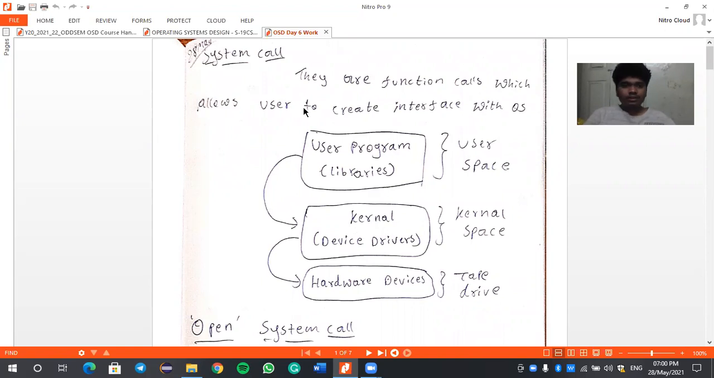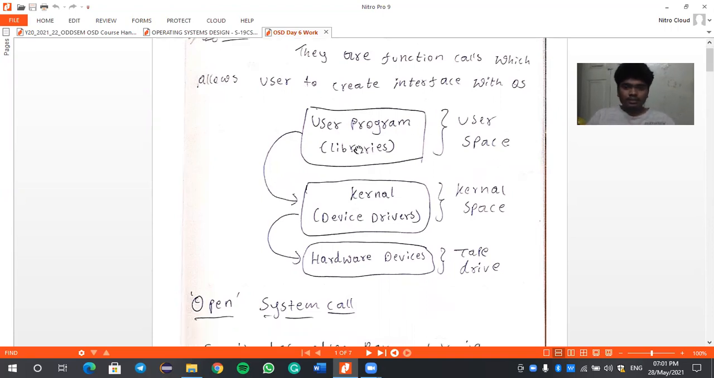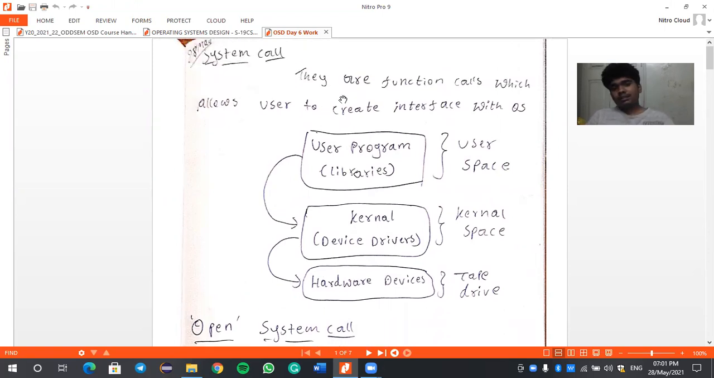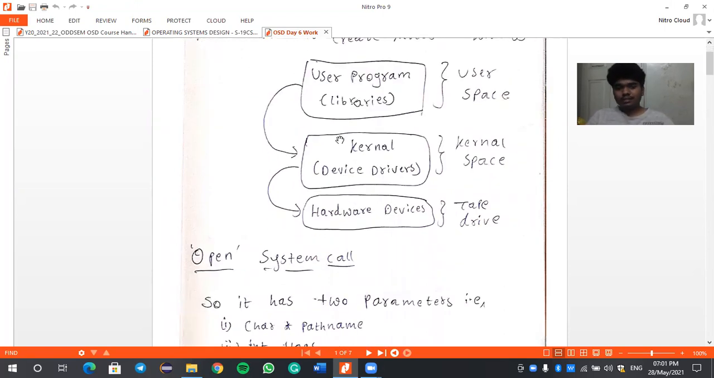They are function calls which allow the user to create an interface with the OS. So it is a call which makes the user implement this function with the help of this interface in the OS. User programs are libraries. They pass a command to the kernel, then device drivers search for it in the hardware devices and bring it back to the kernel, and then the kernel brings it back to the user space. So this is the basics of a system call.